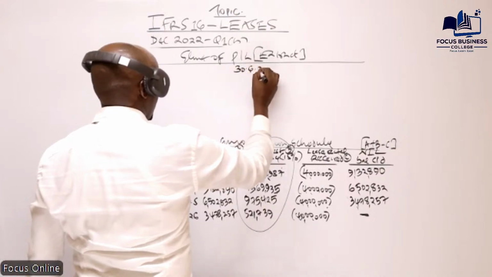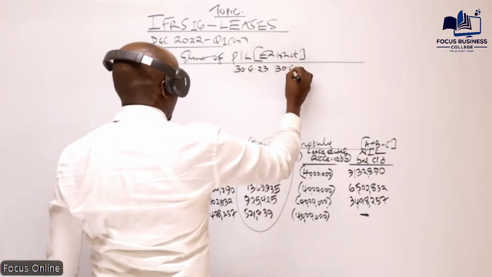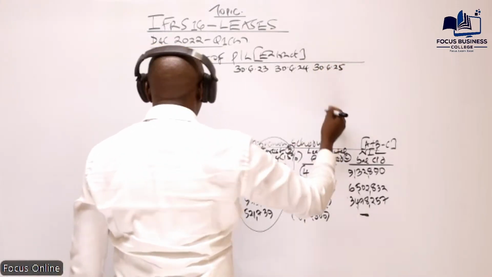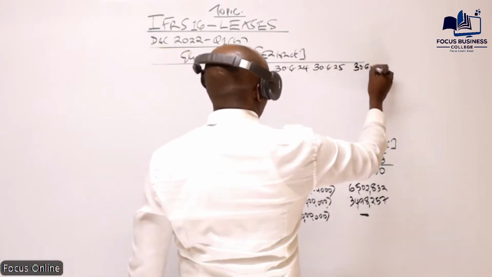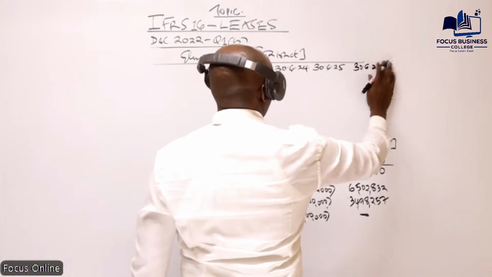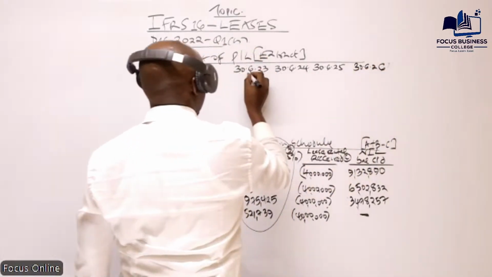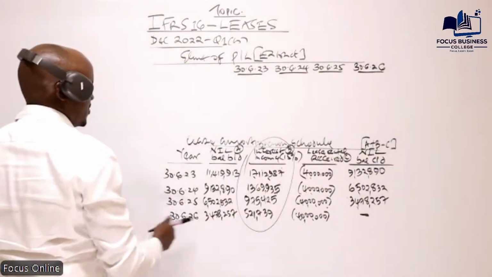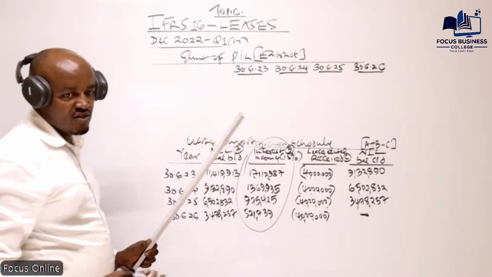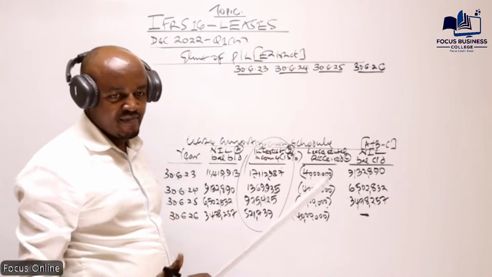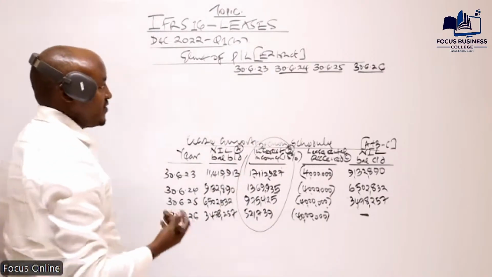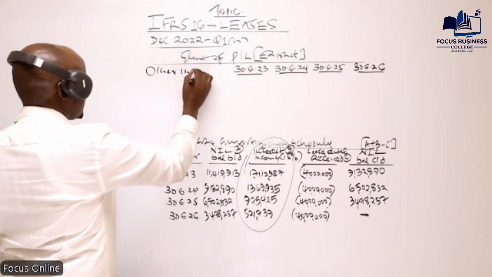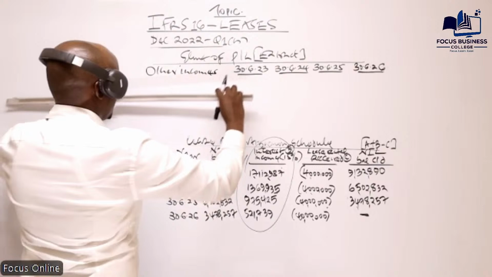That year of June 2023, that year of June 2024, that year of June 2025, that year of June 2026, like that. So this one will be recognized here as part of the other incomes. Remember, other incomes, we add them to the gross profit. To the gross what? Profit. We add other incomes here.